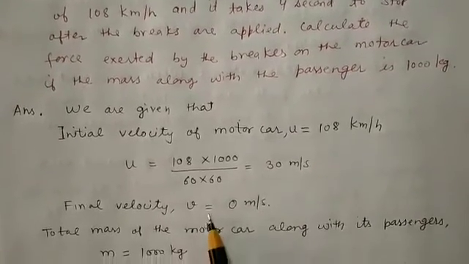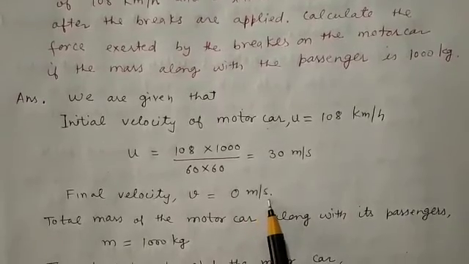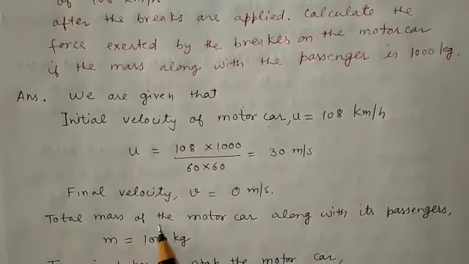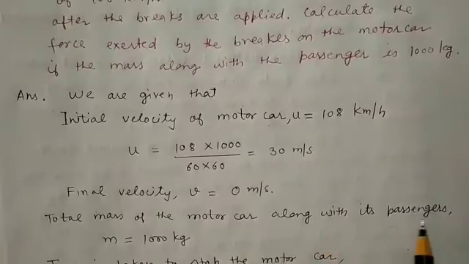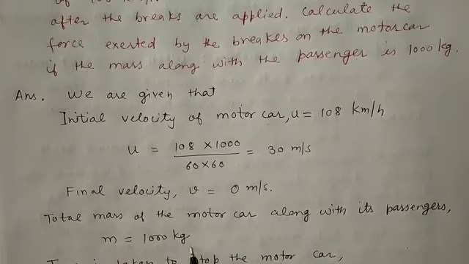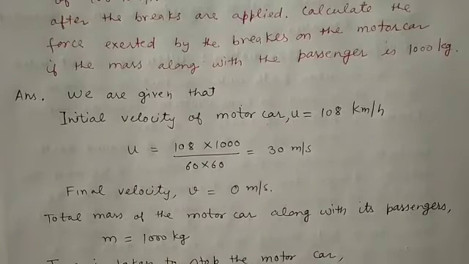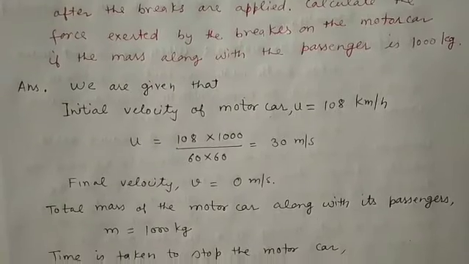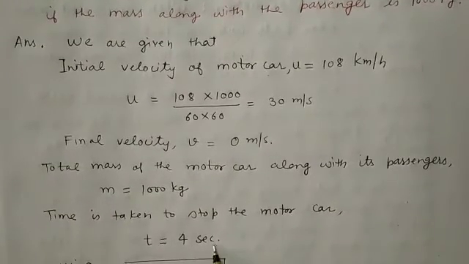Final velocity, v, is 0 meter per second, which is given to us. Total mass of the motor car along with the passengers, m, is 1000 kg. The time taken to stop the car, t, is 4 seconds.